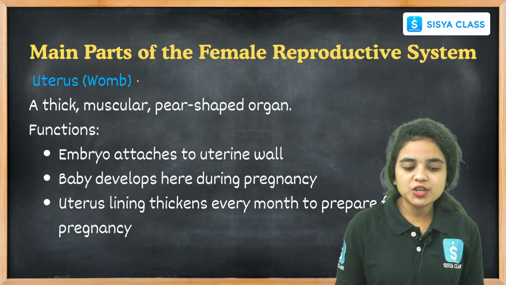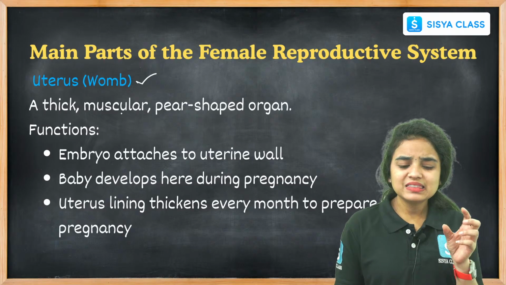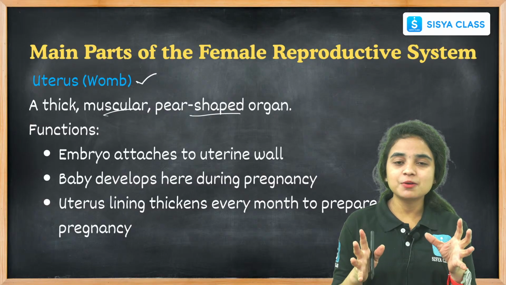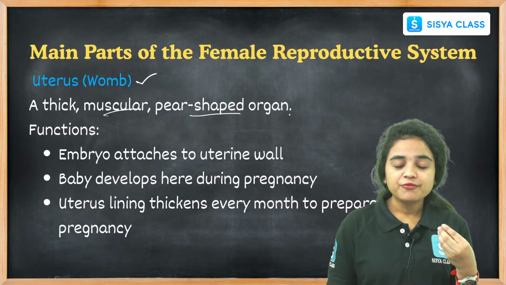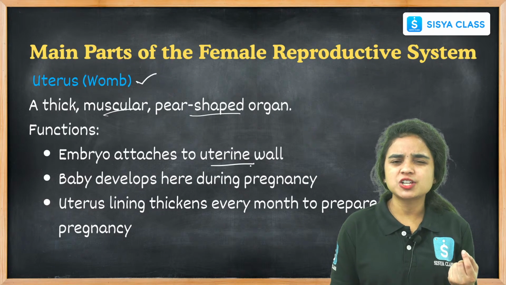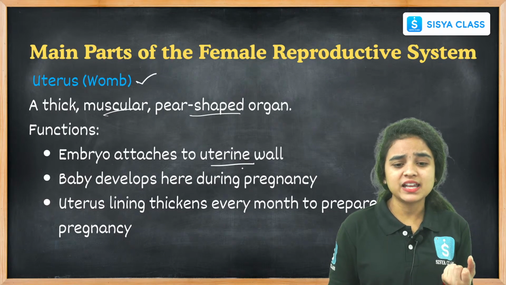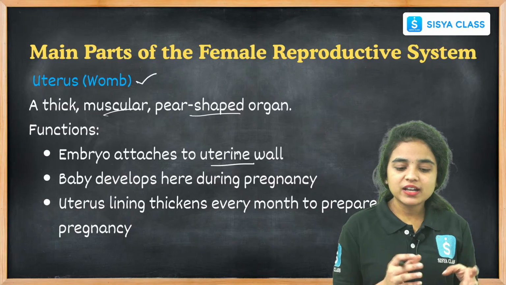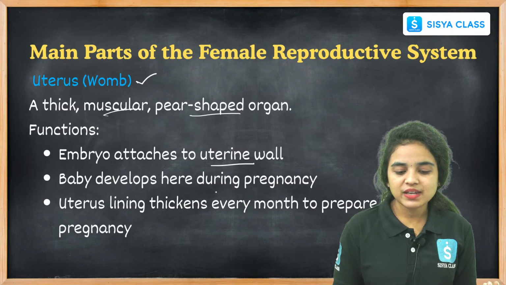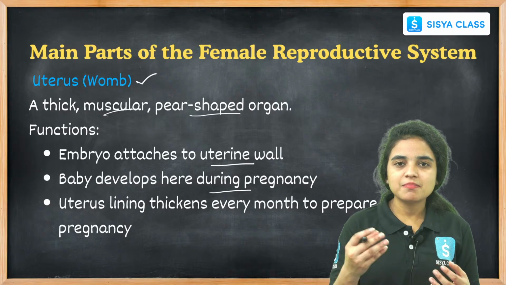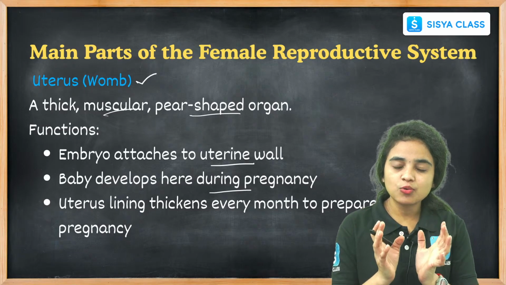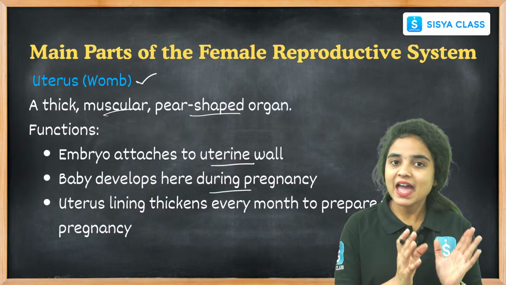Coming to the uterus, or womb region, it is a thick, muscular, pear-shaped organ where the embryo attaches to the uterine wall. The embryo attaching to the uterine wall is called implantation, right? Further development happens here. During pregnancy, the baby's development happens in this uterus region. It is called a womb.